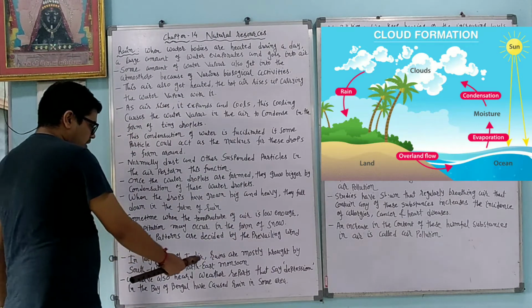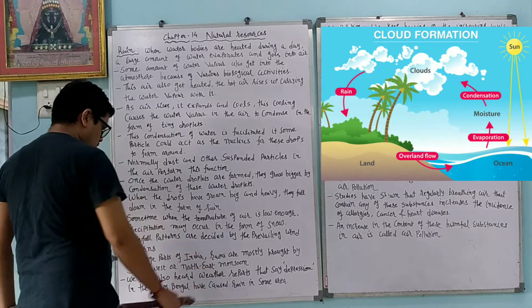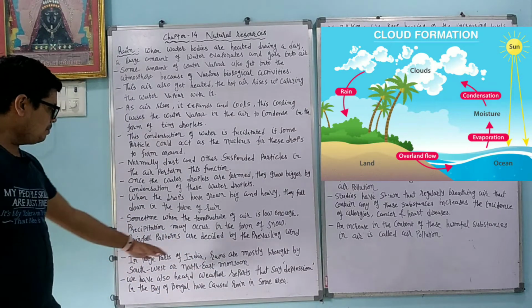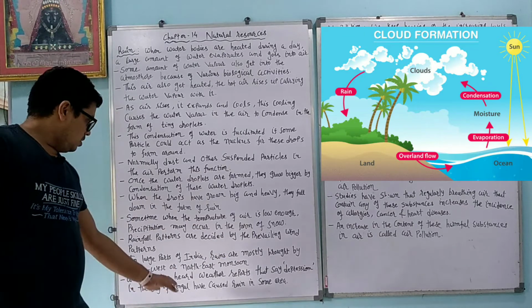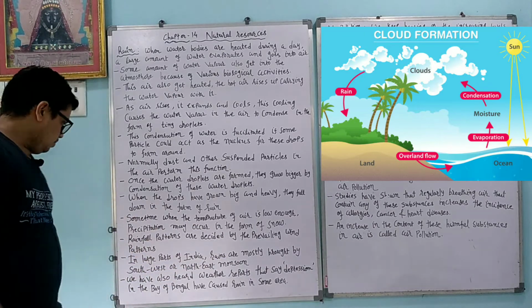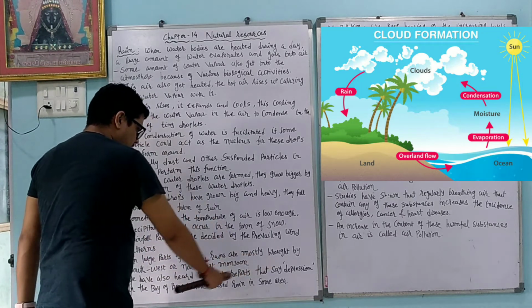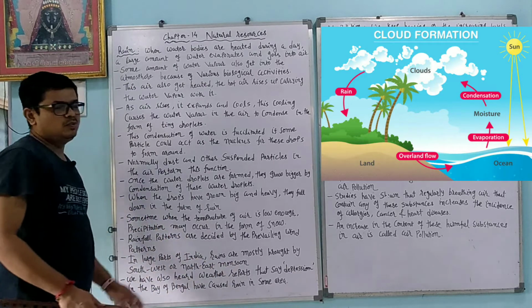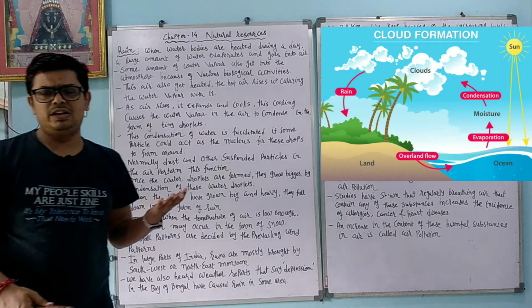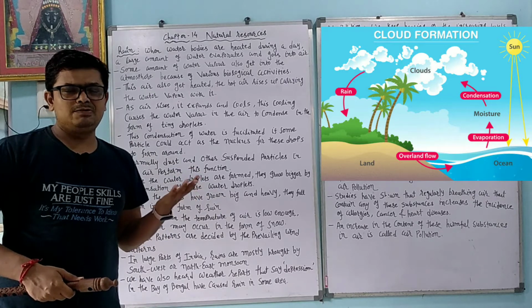In large parts of India, rains are mostly brought by the southwest or the northeast monsoon. We have also heard weather reports that say depressions in the Bay of Bengal have caused rain in some areas. So we also hear the news that a depression is produced in the Bay of Bengal, so rain is falling.